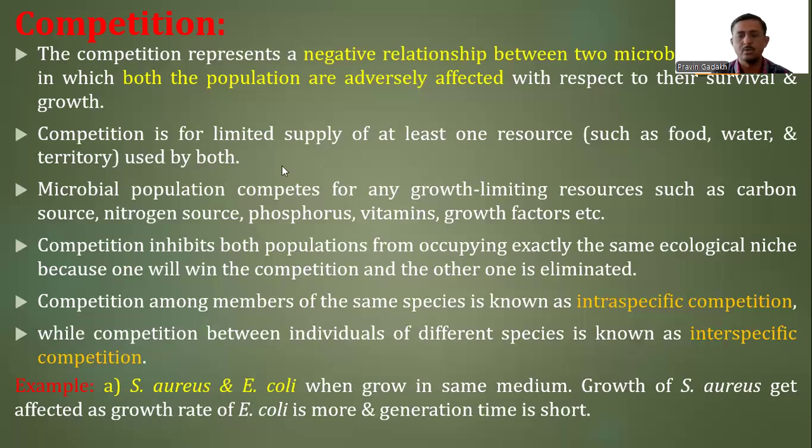But due to the presence of the other partner, there exists a competition among those organisms, so that one of the partners can absorb more nutrition or resources, so that scarcity of nutrition can develop in that particular environment with respect to food, water, territory, or space. So in that way the other partner gets inhibited or its growth can be adversely affected.